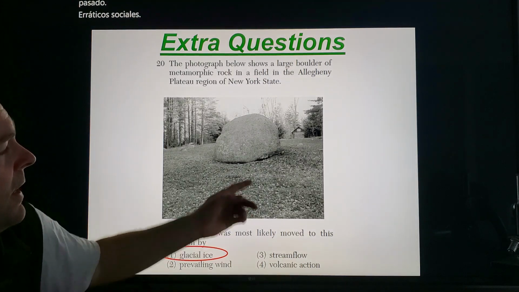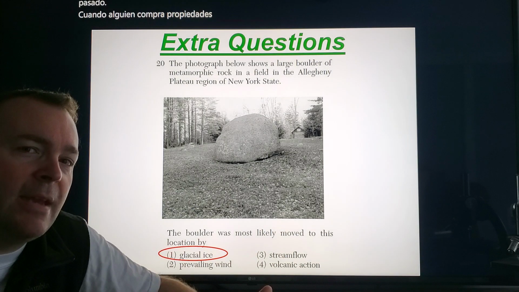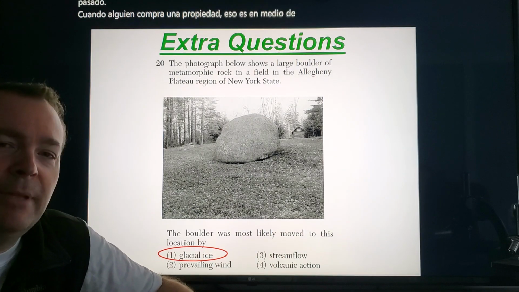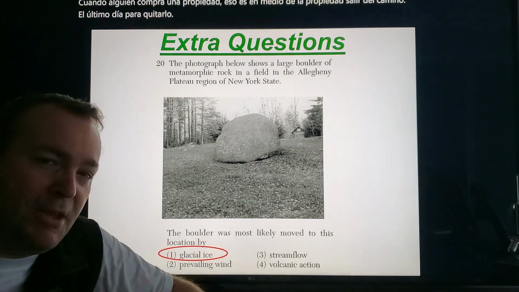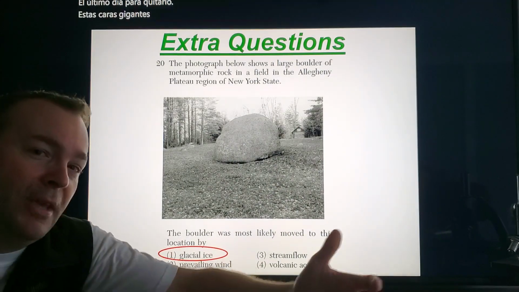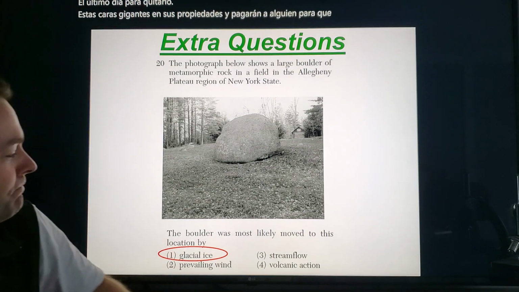Okay, it's funny. When somebody buys property and that's in the middle of the property, they usually want to get it out of the way, so they'll have to pay somebody to blast it or move it. And then other people want these giant things in their property, so they'll pay somebody to bring it in. Classic case of the grass is always greener, right?